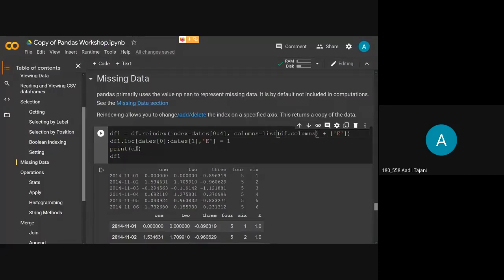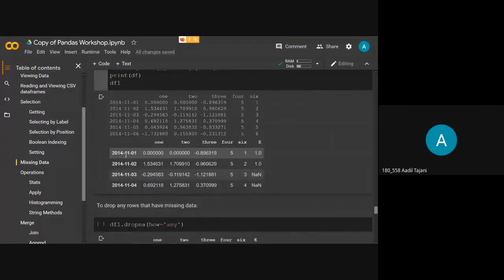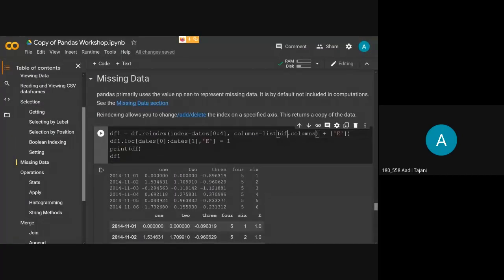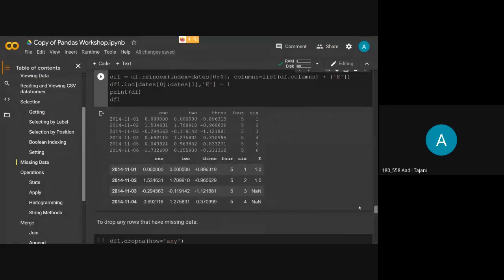As you can see here, there are 4 dates that we assigned earlier. We have all the columns 1, 2, 3, 4, 6 here, and we also have the another column E that we assigned earlier. When we give this E value to the new data frame, it doesn't have any values right now, so it will assign NaN, the null values, to every row.